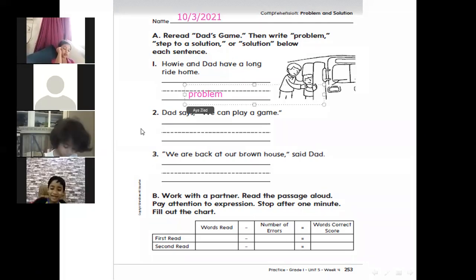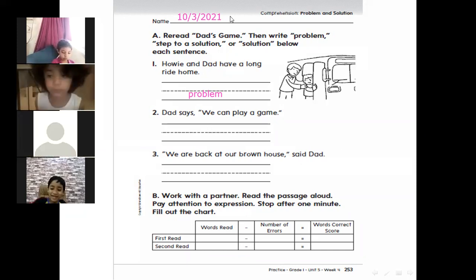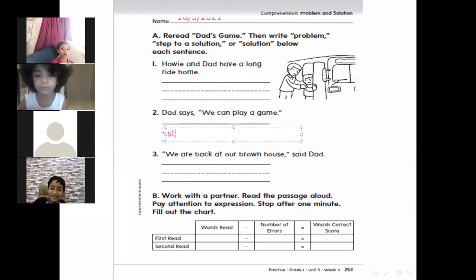Yes, miss. Number 2. Dad says we can play a game. Is that a solution or a step to a solution? The solution is to play, but when he said we can play, no, what is it? A step to a solution.